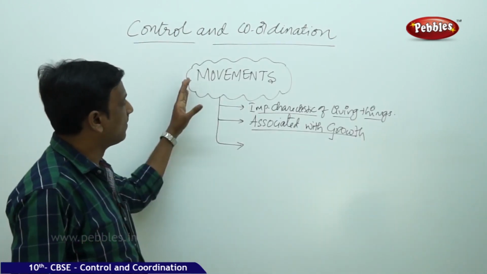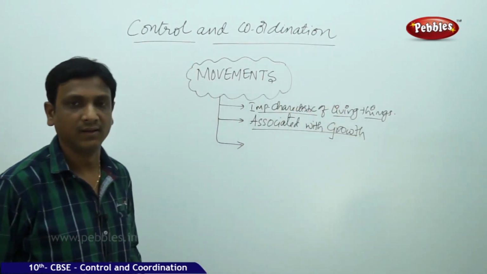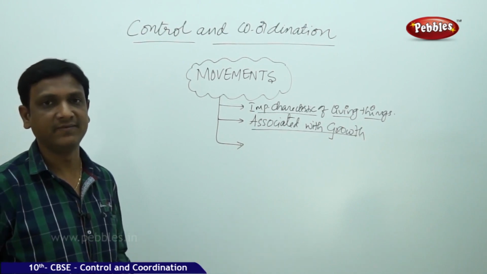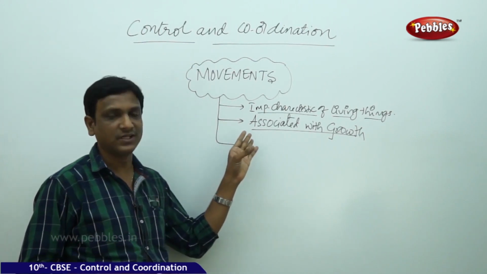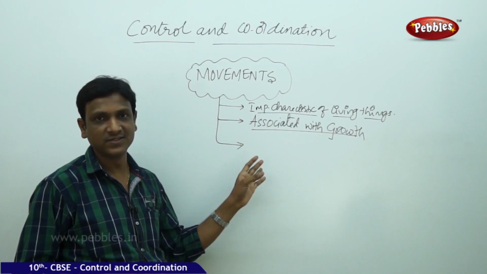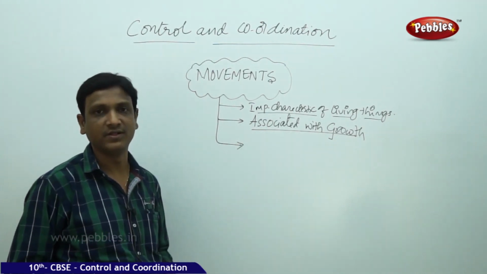So here we have seen that movements are an important characteristic of living organisms. Yes, they have some kind of movements, so you say it is a living organism. And here we discussed that movements are associated with growth. Of course, it is not true in all cases, but in some cases, especially in plants, we see the movement is associated with growth.